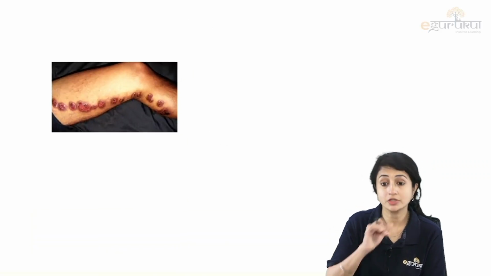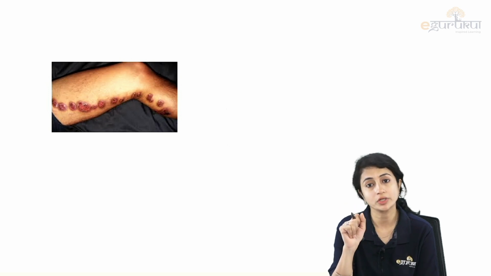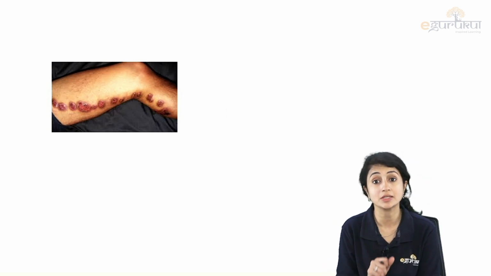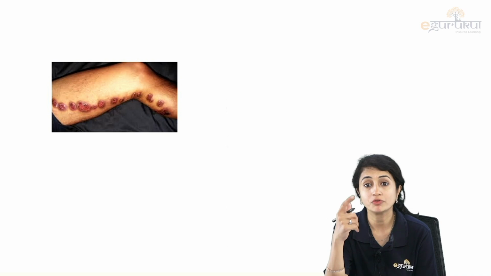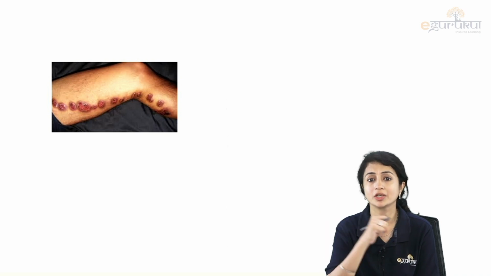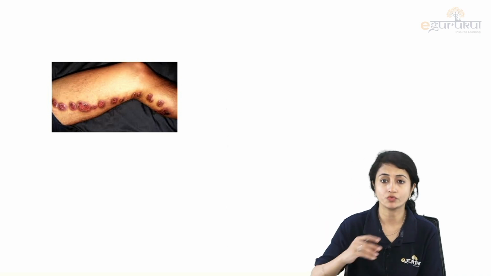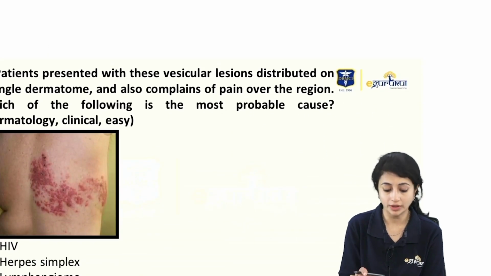Two other things that are asked: we get cigar-shaped bodies on PAS stain and we get asteroid bodies on histopathology. This is also asked about sporotrichosis and its treatment. We give potassium iodide, you can give itraconazole and you can give terbinafine. These three are used for treatment of sporotrichosis.